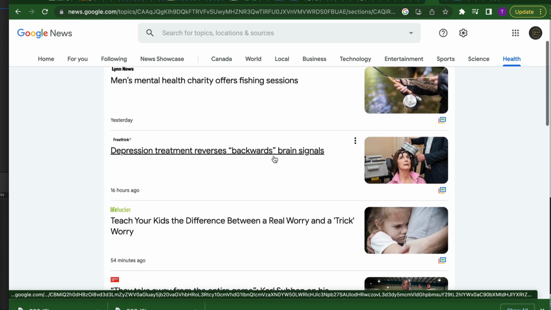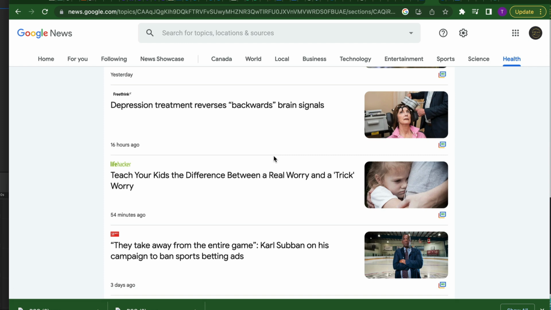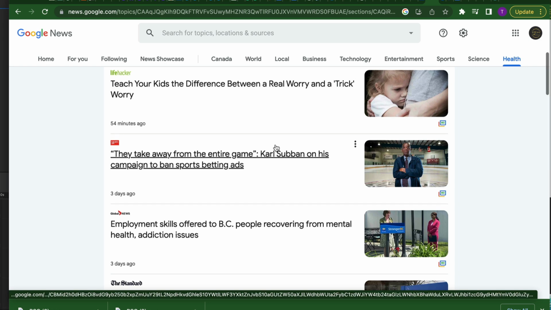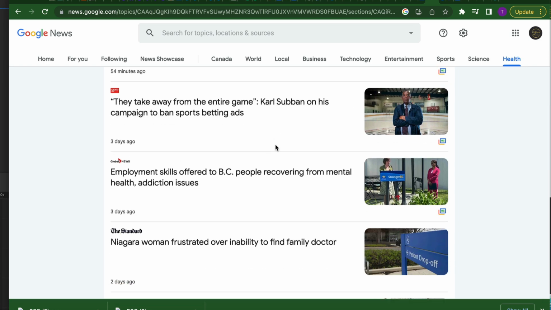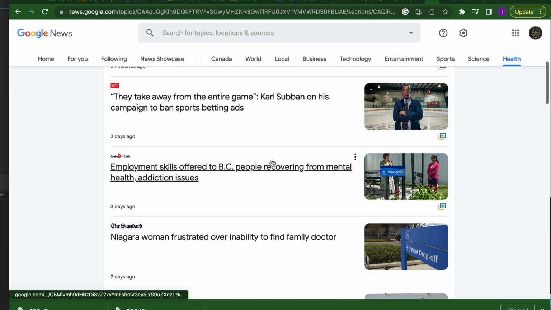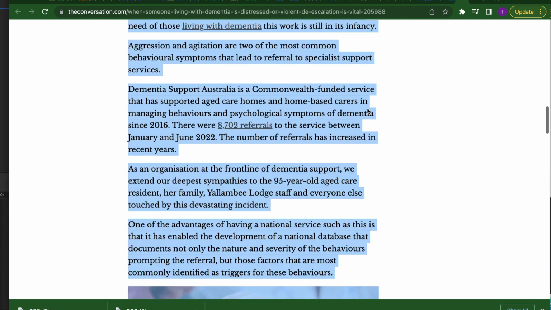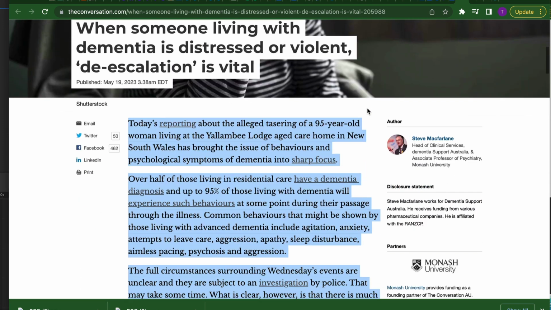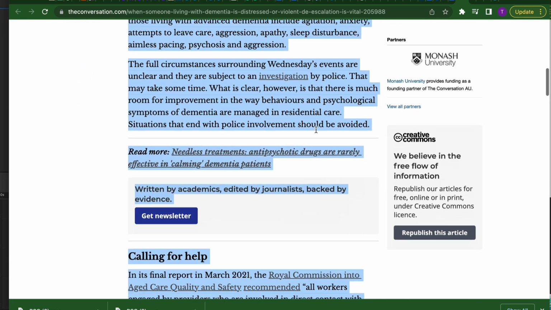And then I'm going to be scrolling through to see which article best aligns with what I am doing, right? And this is what you should be thinking about. Which article best aligns with what I'm doing, because you're going to be coming up with an article for yourself. But first you have to find the article on Google News first, okay? So once you've found the article, click on it. Then you're going to copy the article.